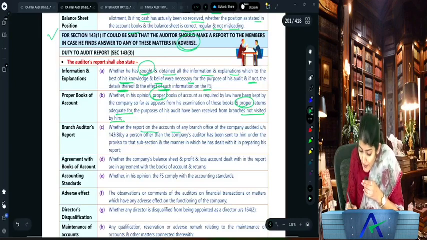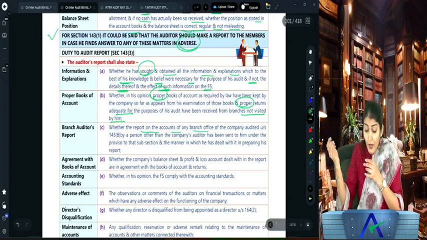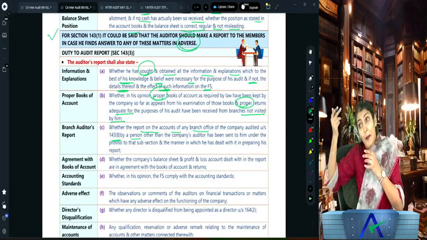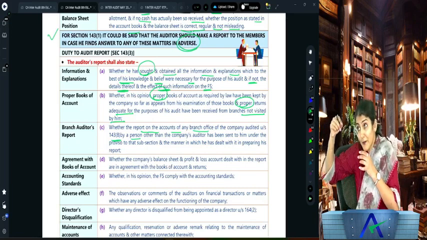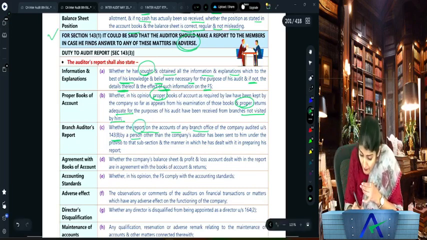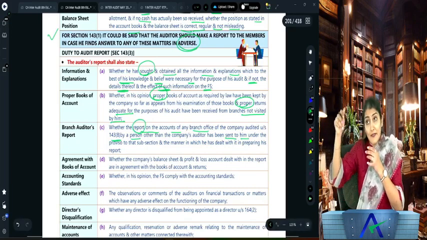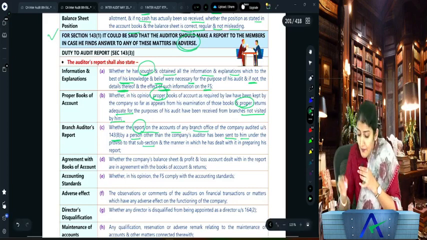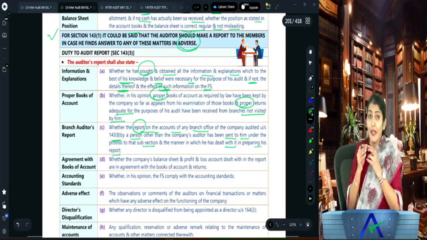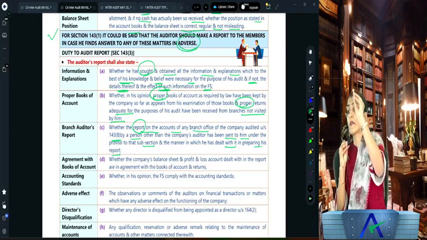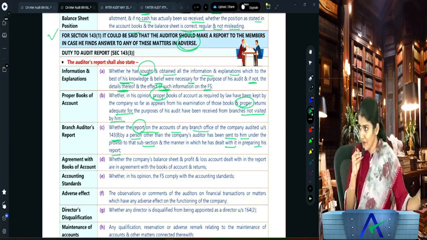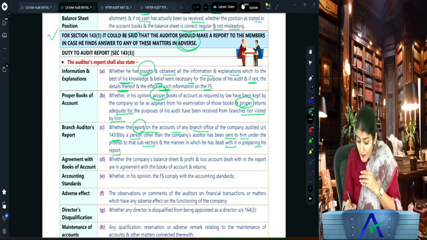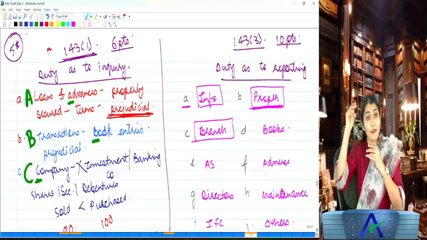Whether the report on the accounts of any branch office of a company audited under section 143(8) by a person other than the company auditor, that means branches audited by the branch auditor, whether the report has been sent to him, the company auditor, under the proviso to that subsection, and the manner in which he has dealt with it in preparing his report. Simple. Whether the branch auditor's report has been forwarded to the company auditor, right? So that is the branch.